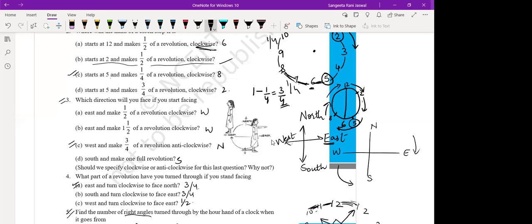Which direction will you face if you start facing east and make half of a revolution in clockwise direction? Clockwise means like this. This direction is clockwise. Now you are standing at east, and you are making half of a revolution. So where will you face then?